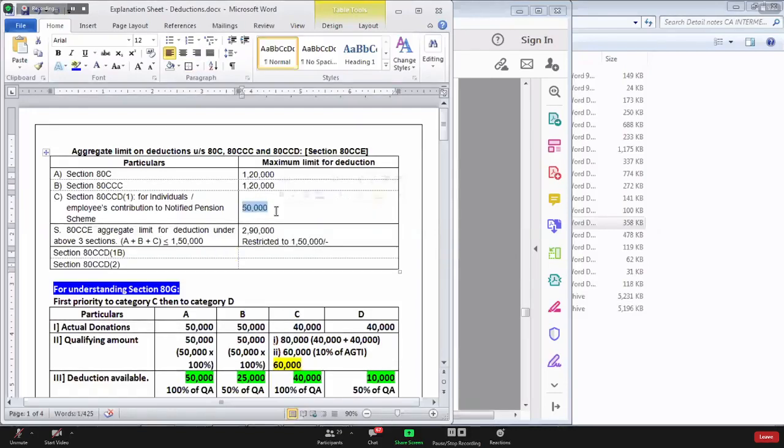Then it is exhausting our limit of 1 lakh 50 now. Deduction for this 50,000. So now for this 50,000, you cannot go to section 80CCD subsection 1B. Are you understanding? Yes or no?